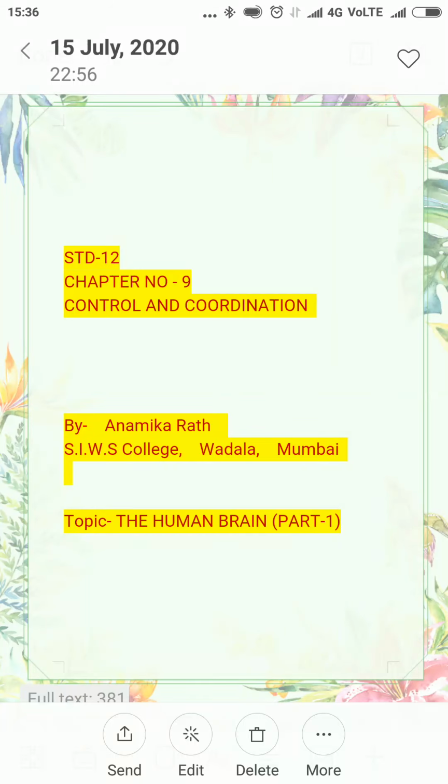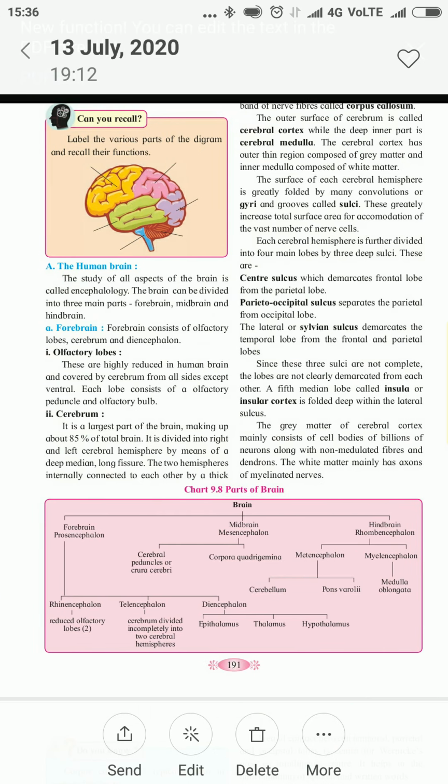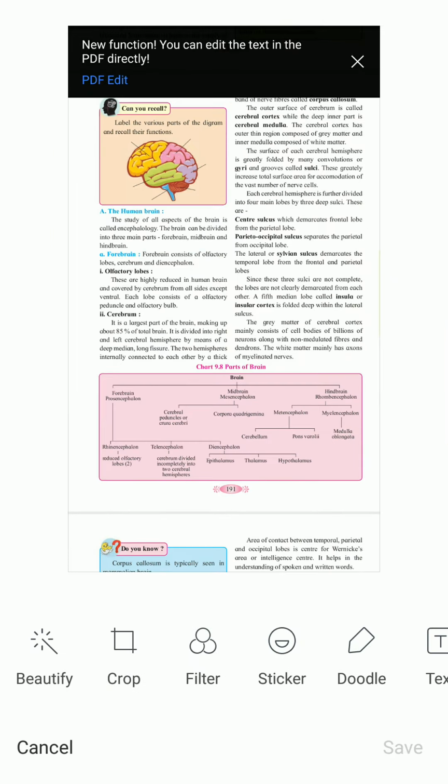Hello students, here we are continuing with chapter number 9, Control and Coordination, and in this video we are going to learn about the human brain. Part 1 means here we are learning the forebrain. The human brain is about 1.35 kg to 1.5 kg in weight, and the volume of the brain is 1450 cubic centimeter. The study of the human brain is called encephalology.